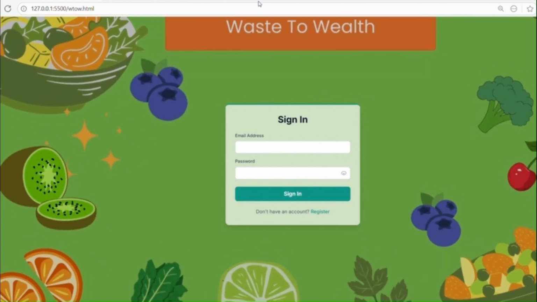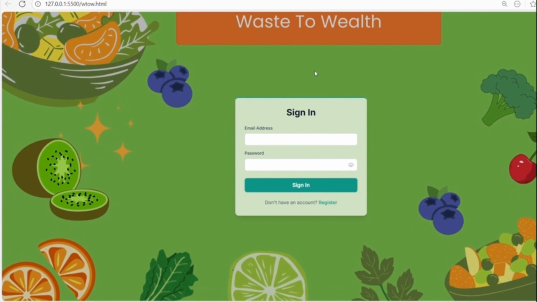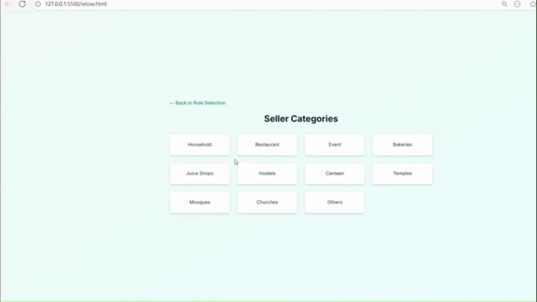So here is the login page of our website, where if you already have credentials, you are an old user and you can directly sign in. If you are a new user, you need to register. So let me assume that I am a new user, so I need to register. Here we have two categories. You might be a seller or a buyer. Let me assume now I am a seller.